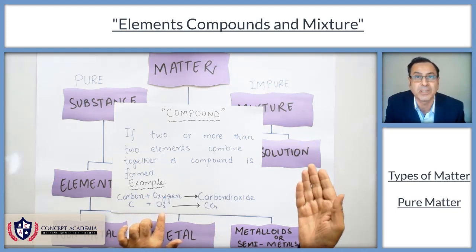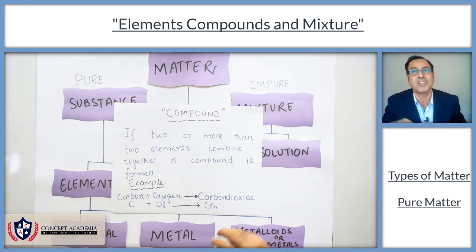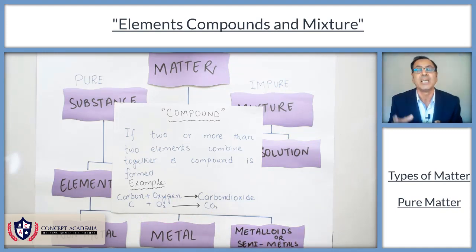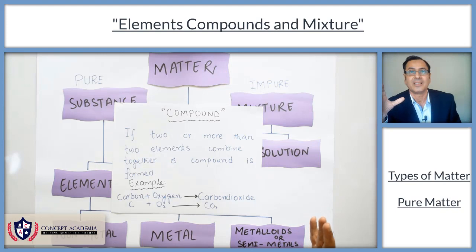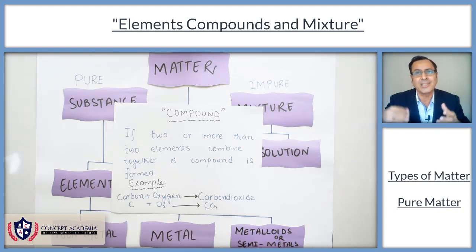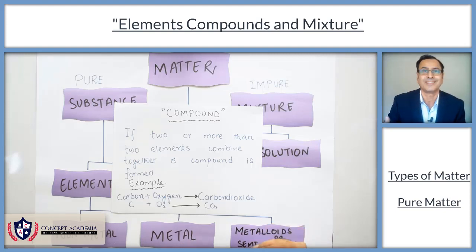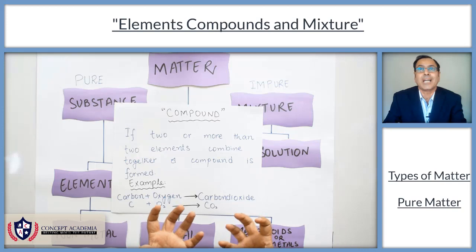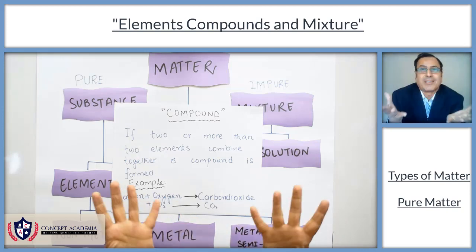Oxygen helps in burning. Carbon dioxide has entirely different properties. It extinguishes fire. Carbon dioxide does not behave as carbon and oxygen. Carbon dioxide behaves as carbon dioxide.